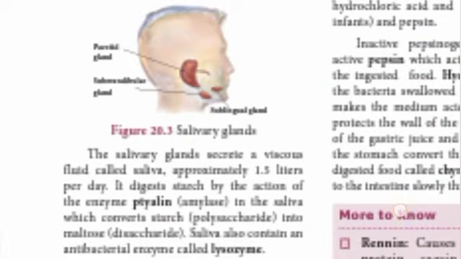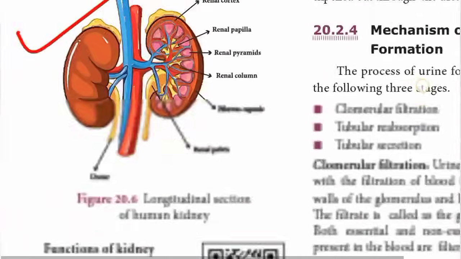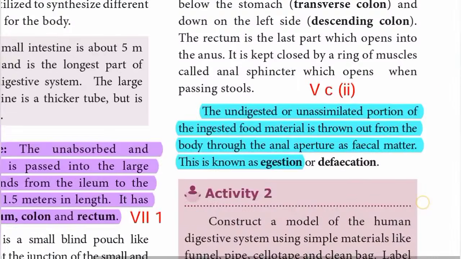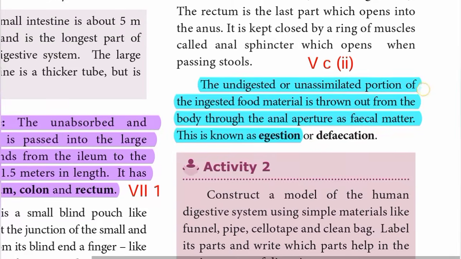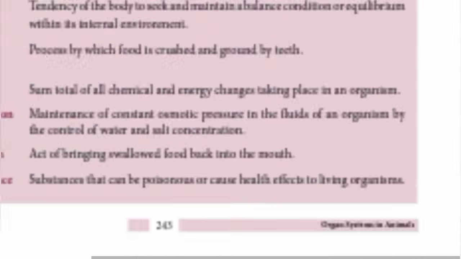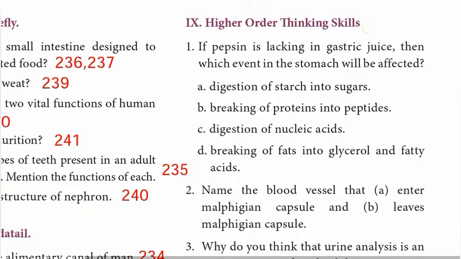அடுத்து egestion வந்து 238ல் இருக்குது பாருங்கள். 238ல் ரைட் சைடில் ஆக்டிவிட்டி பாக்ஸ்க்கு மேலே இருக்குது பாருங்கள். The undigested or unassimilated portion of the ingested food material is thrown out from the body through the anal aperture as fecal matter. This is known as egestion or defecation. ரோமன் நம்பர் 5th சியோட ஆன்சர், எஜெஷனோட ஆன்சர். நெக்ஸ்ட் டி,